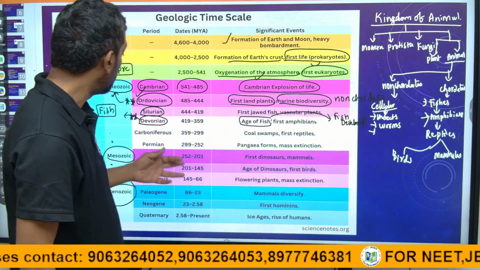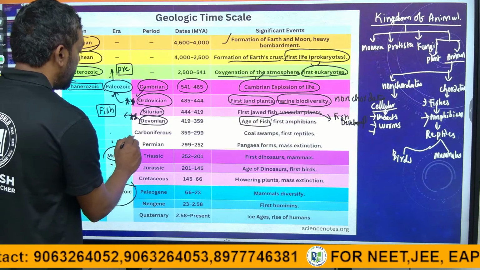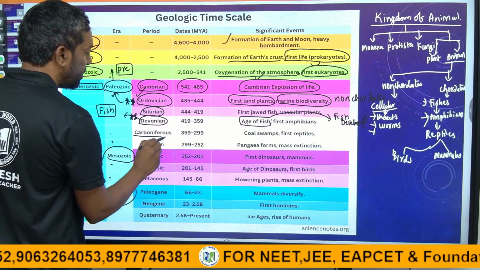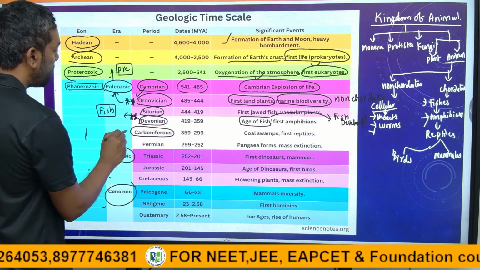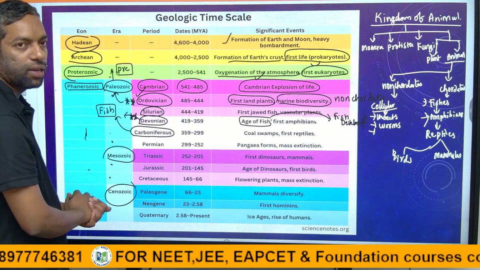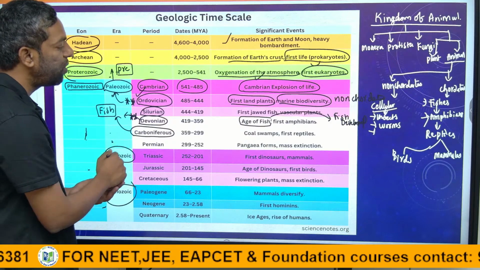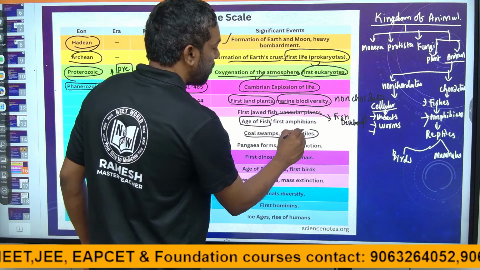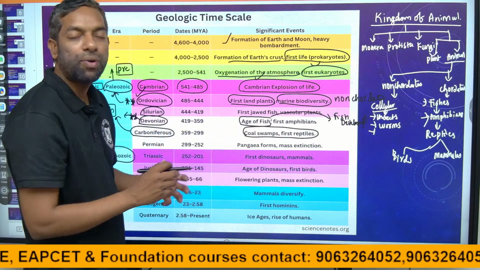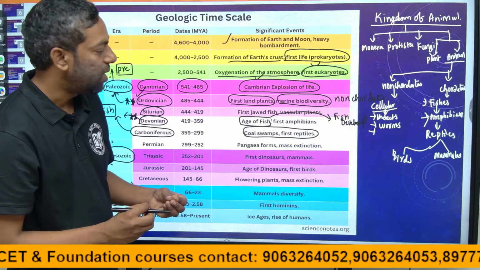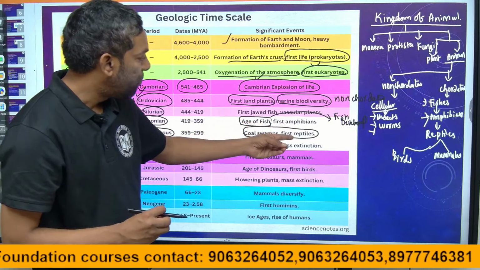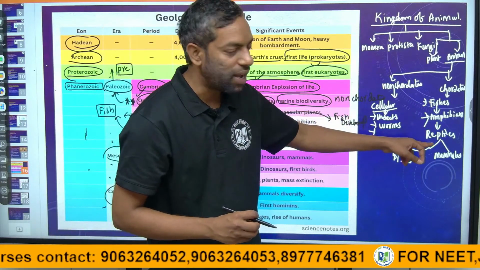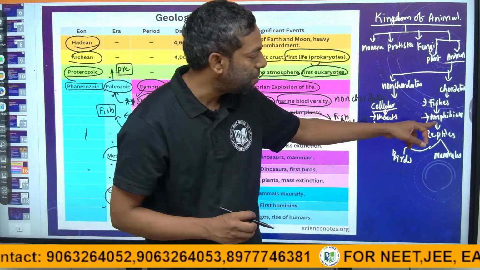So guys, Carboniferous is next. In the Paleozoic era, in the Carboniferous, there was the first development of amphibians, and the first reptiles started. Reptiles developed from the amphibians.